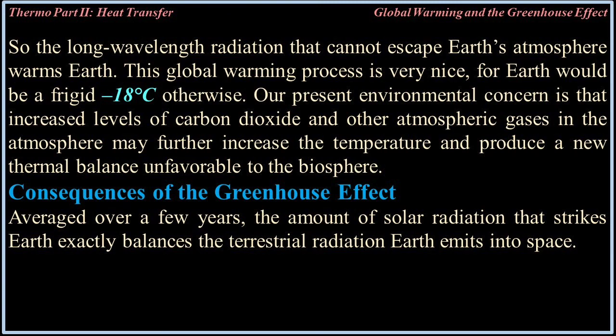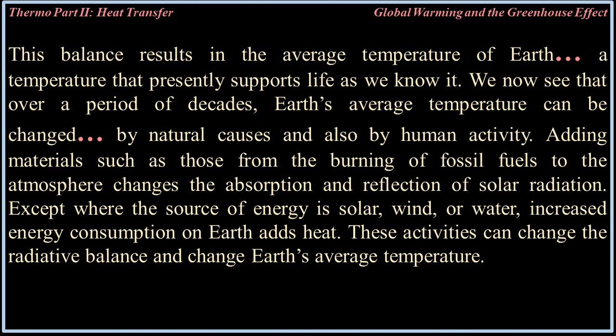Consequences of the greenhouse effect. Averaged over a few years, the amount of solar radiation that strikes Earth exactly balances the terrestrial radiation Earth emits into space. This balance results in the average temperature of the Earth, a temperature that presently supports life as we know it. We now see that over a period of decades, Earth's average temperature can be changed by natural causes and also by human activity.